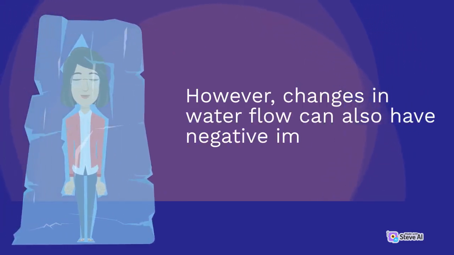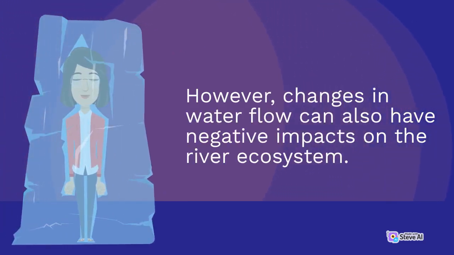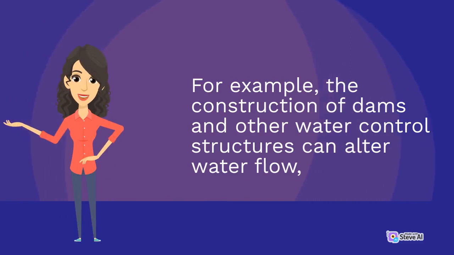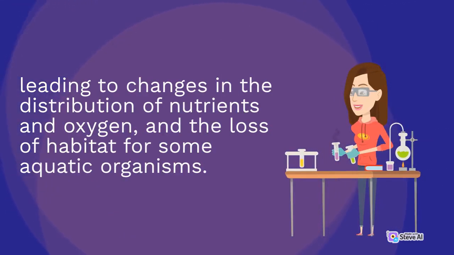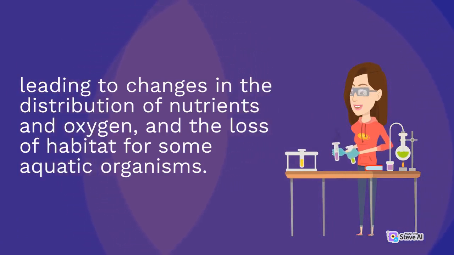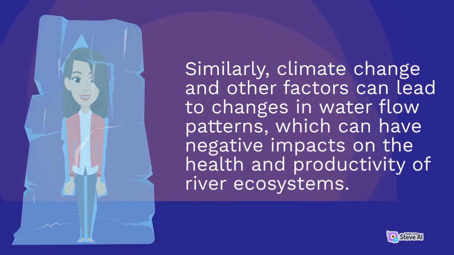However, changes in water flow can also have negative impacts on the river ecosystem. For example, the construction of dams and other water control structures can alter water flow, leading to changes in the distribution of nutrients and oxygen, and the loss of habitat for some aquatic organisms. Similarly, climate change and other factors can lead to changes in water flow patterns, which can have negative impacts on the health and productivity of river ecosystems.